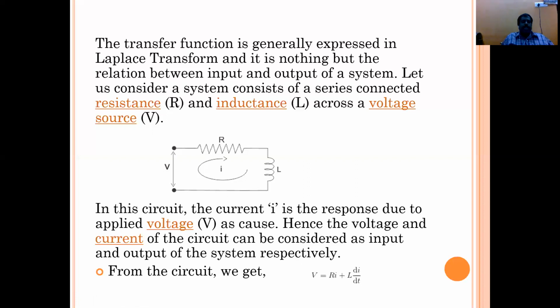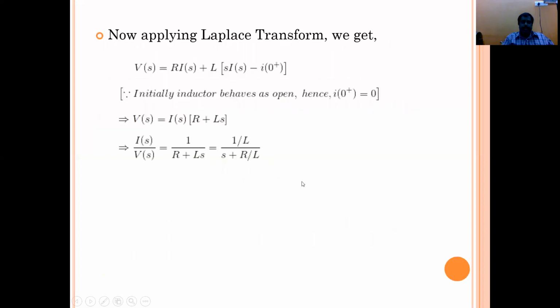Applying KVL to this circuit, we get total voltage V equal to R into I plus L into di by dt. Now applying the Laplace transform, V of S is equal to R into I of S plus L into S into I of S minus I of 0 plus. Initially the inductor behaves as an open circuit, that's why I of 0 plus is 0, so this term is 0.